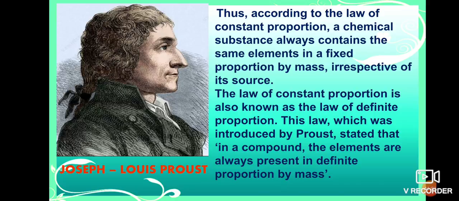So the fixed proportions have an important place in making molecules and compounds. This is the important law to make different types of molecules or compounds. The law of constant proportion is also known as the law of definite proportions. It is called definite proportions, meaning particular proportions are there to make a molecule or compound.